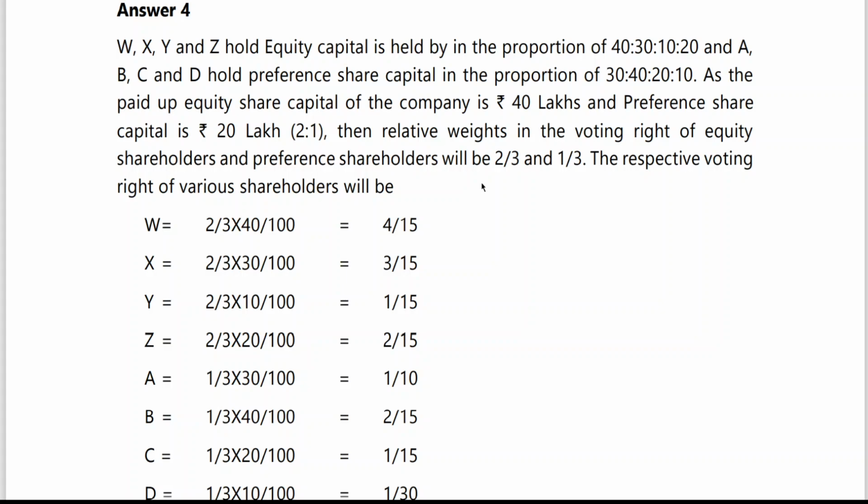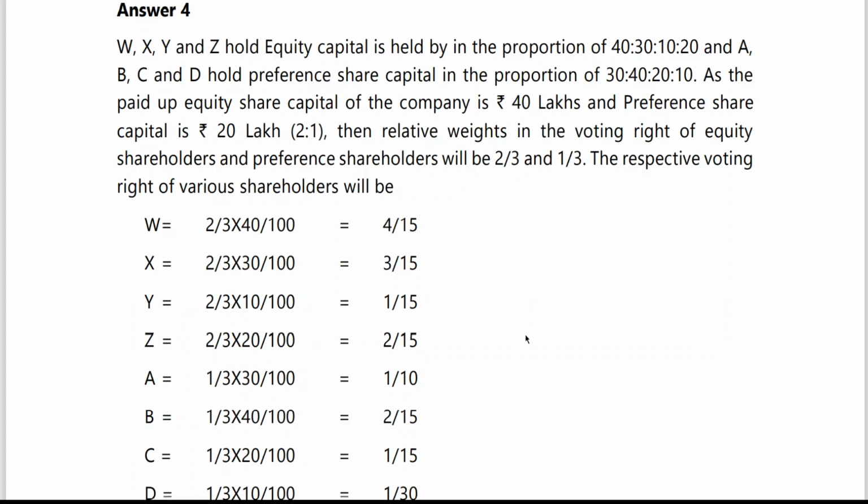Any resolution for winding up of a company, they have restrictive right, and the percentage in which they have that right has been mentioned.